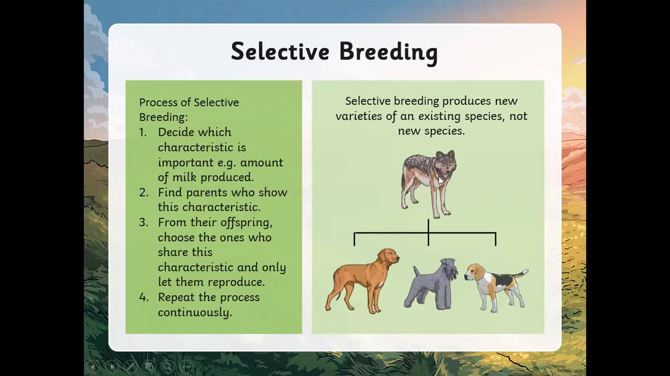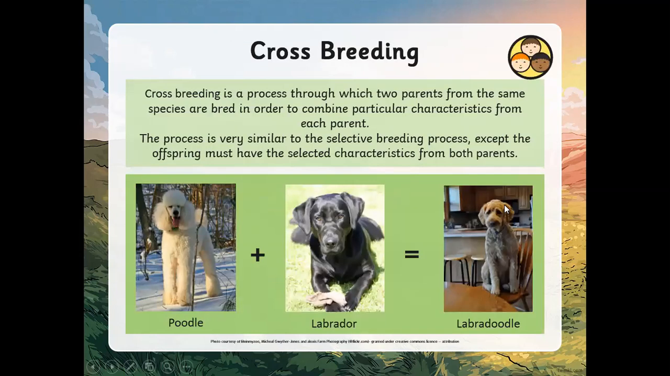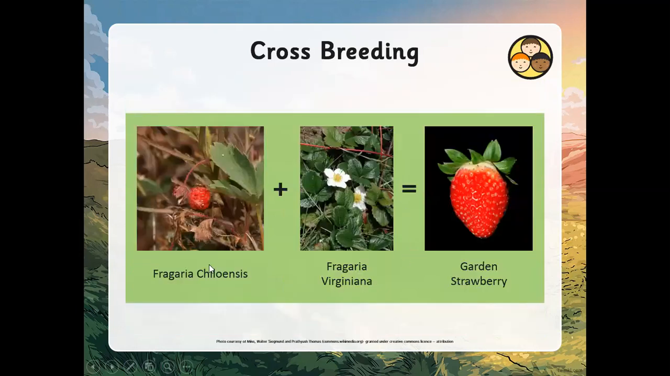So here we've got a wolf, which has been selectively bred, and that's why we've got different types of dogs. Then we have crossbreeding, where two parents from the same species are bred in order to combine particular characteristics. So we've got a poodle and a Labrador, which makes a Labradoodle that has characteristics from both parents. One strawberry, it has some sort of Latin name that I can't pronounce, crossed with another flower has created this type of fruit here.